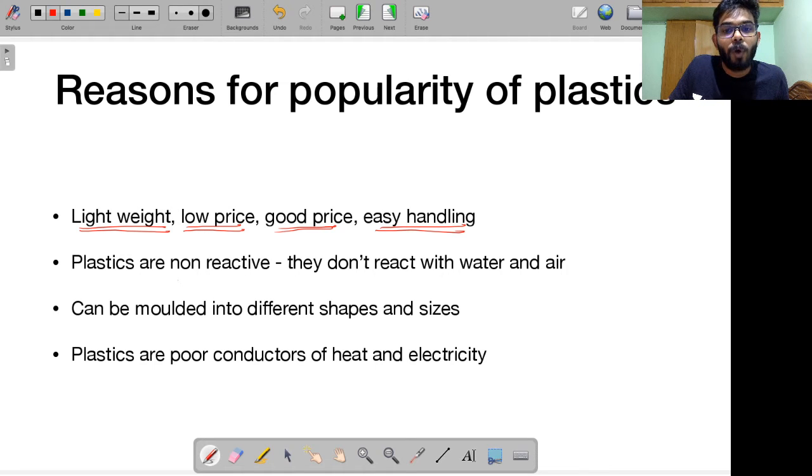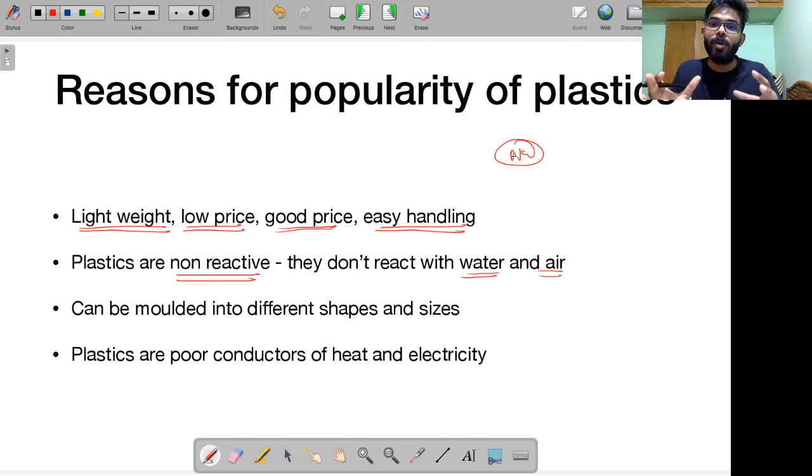Plastics, remember, are non-reactive, right? They don't react with water or air. You are aware of sodium. Sodium is always kept inside kerosene. Why? Because if you keep sodium in open air, it reacts with air and catches fire, right? There are many other elements that quickly react with water. But if you look at plastics, plastics are non-reactive. They don't react with water. They don't react with air, right?